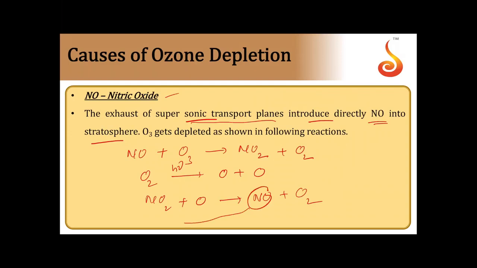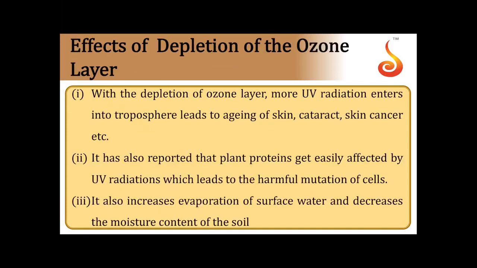This NO reacts further with one more ozone molecule, and finally you get once again one more NO molecule. The cycle continues, and in that way the ozone layer gets depleted. So the main culprits are nitric oxide and freons, which are decreasing the ozone layer.